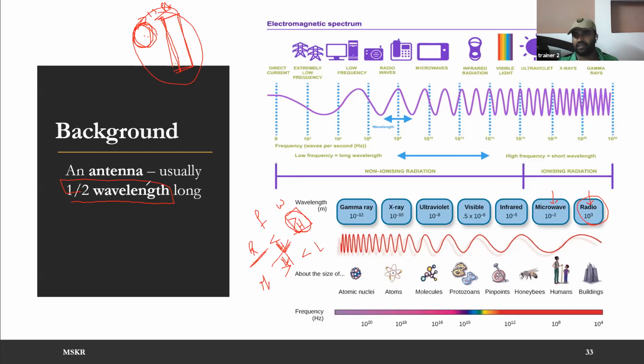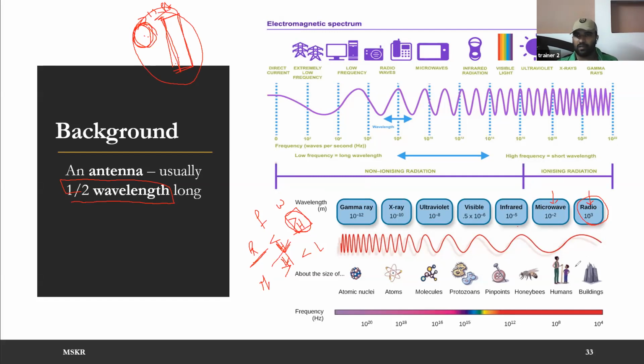microwaves. If you take infrared, their frequency further increases. That means wavelength is further reduced. Since the wavelength is further reduced, their antennas are very, very small. A small LED bulb is enough. The size of a small LED bulb is enough to generate infrared waves.